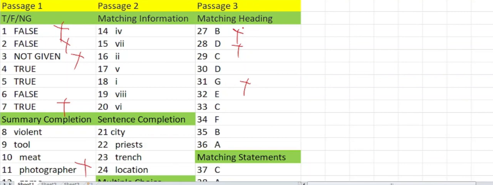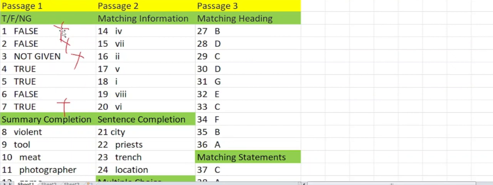So the first thing is to identify which type of question is wrong, so that you can work on that type of question. The first pattern is this, where I have noticed that true, false and matching heading is the problematic area for the student. Now let's move to the next type. What are the next types of problematic area?